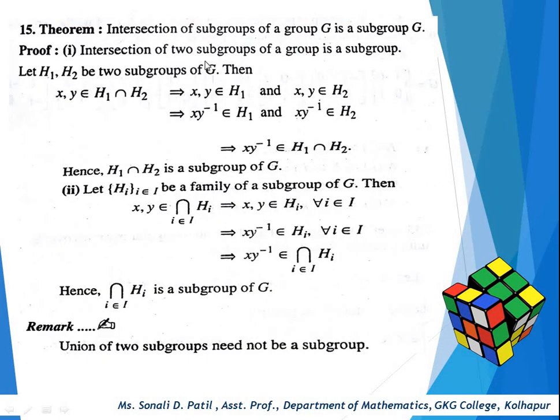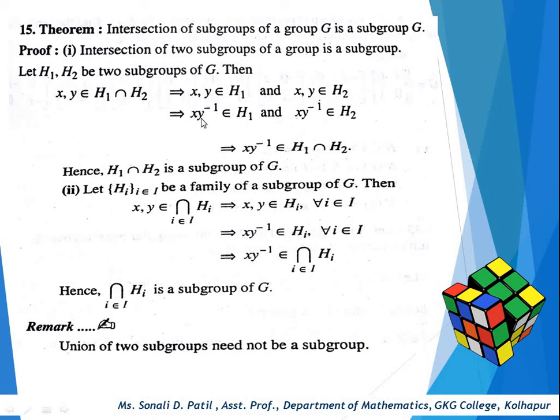So next, the intersection of subgroups of a group G is a subgroup of G. This is also an important theorem. So let's start with the proof. The intersection of two subgroups of a group is a subgroup. Here we can take two subgroups. Let H1, H2 be two subgroups of G. Then x, y belong to H1 intersection H2. This implies that x, y belong to H1 and x, y belong to H2.